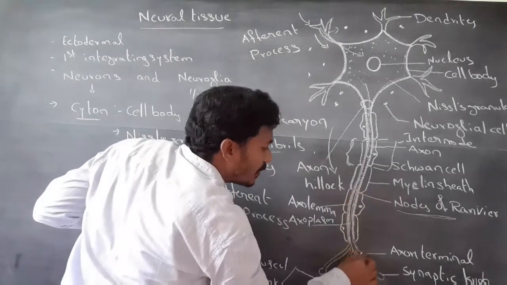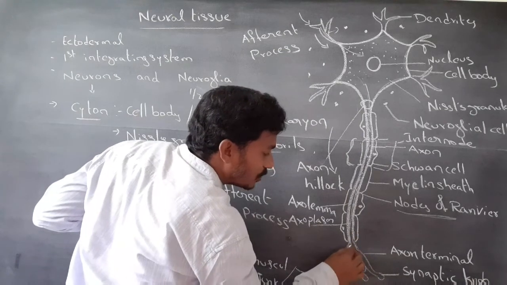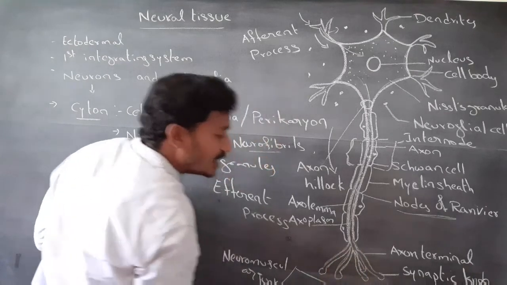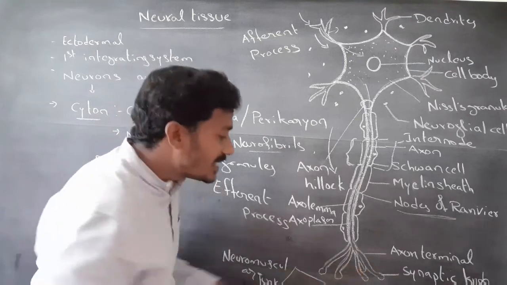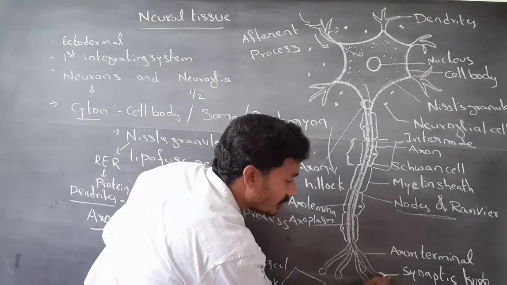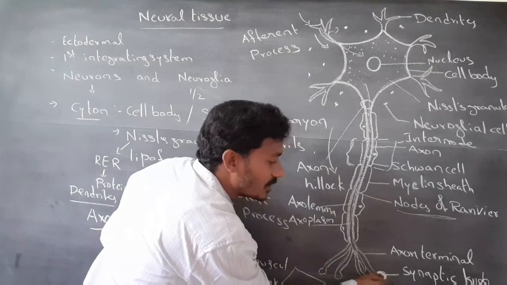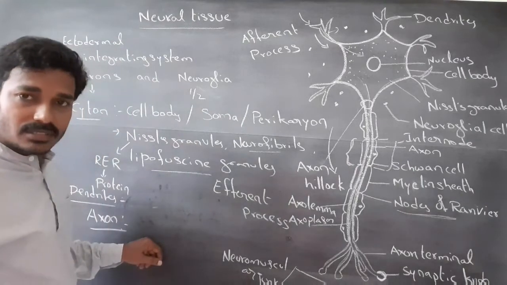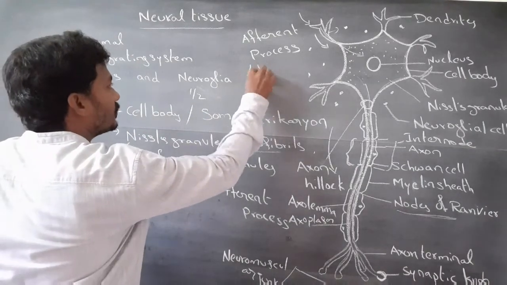The terminal part of the axon is divided into many branches. These branches are called axon terminals. Axon terminal consists of a knob-like structure called synaptic knob.